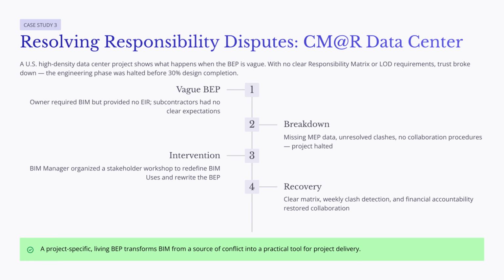It should be a living project document that guides collaboration, accountability, and information exchange. When the BEP is clear and project-specific, BIM becomes a practical tool for project delivery. When the BEP is vague or missing, BIM can become a source of conflict.